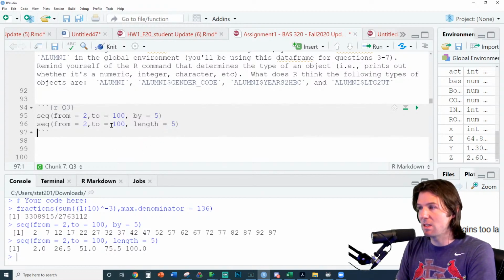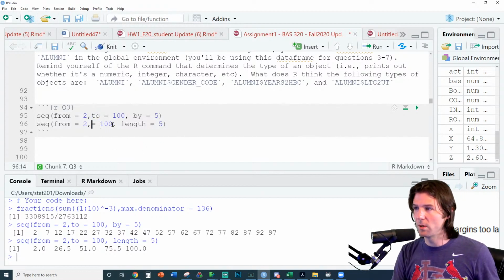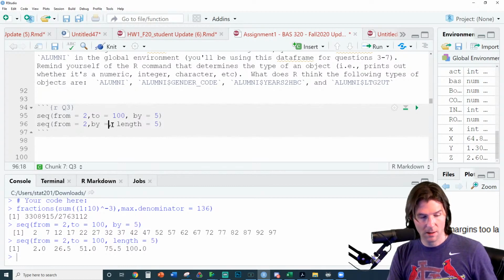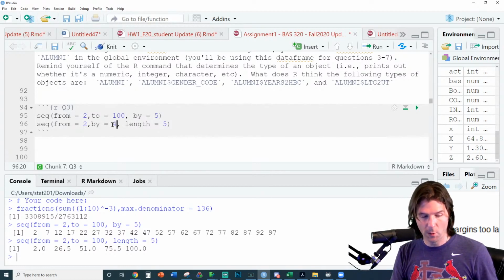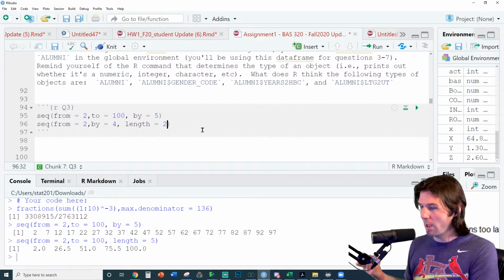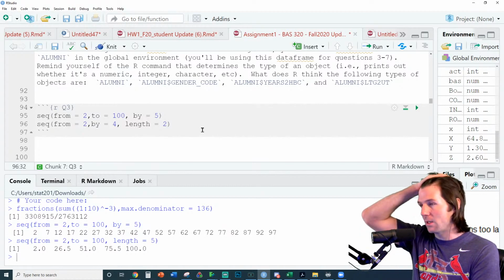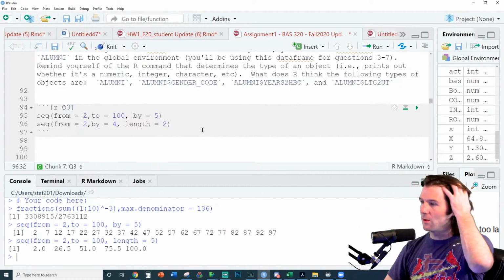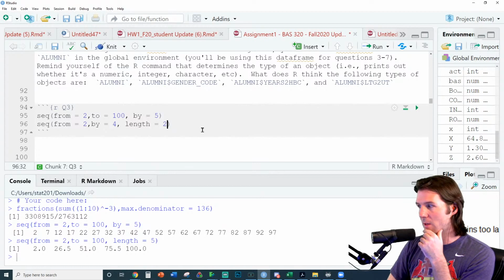So let's say I set a sequence from 2 by 4 with a length of 2. So what will this sequence print to the screen? The more you can understand what the code will create, the more it'll help in figuring out what it is.